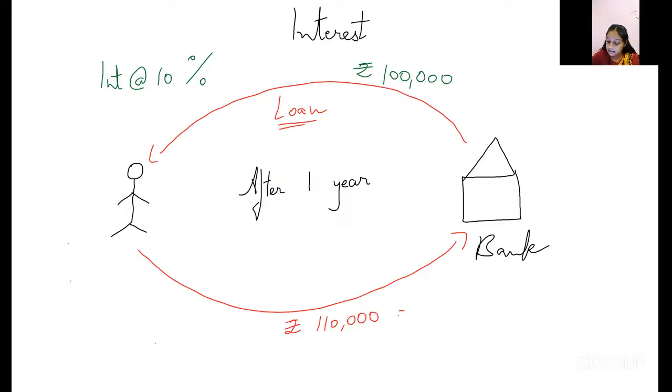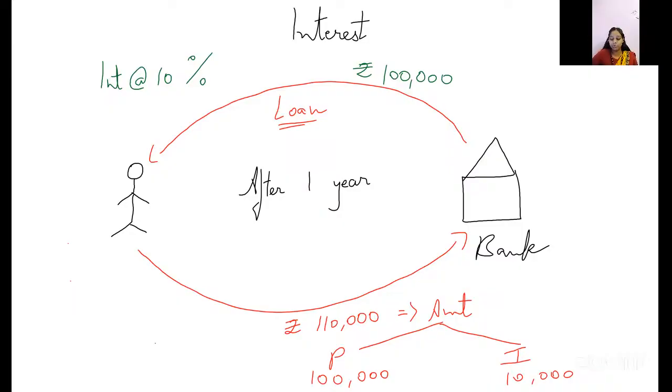Why? Because this is again the amount, and this amount has two things, principal plus interest: the original amount principal of 1 lakh and the interest amount of 10,000. It's made up of two things, the principal, the original amount, and the interest. Now, coming back to interest, this is basically the concept of interest. What is interest? Now, interest is of two types. We have simple interest and compound interest.